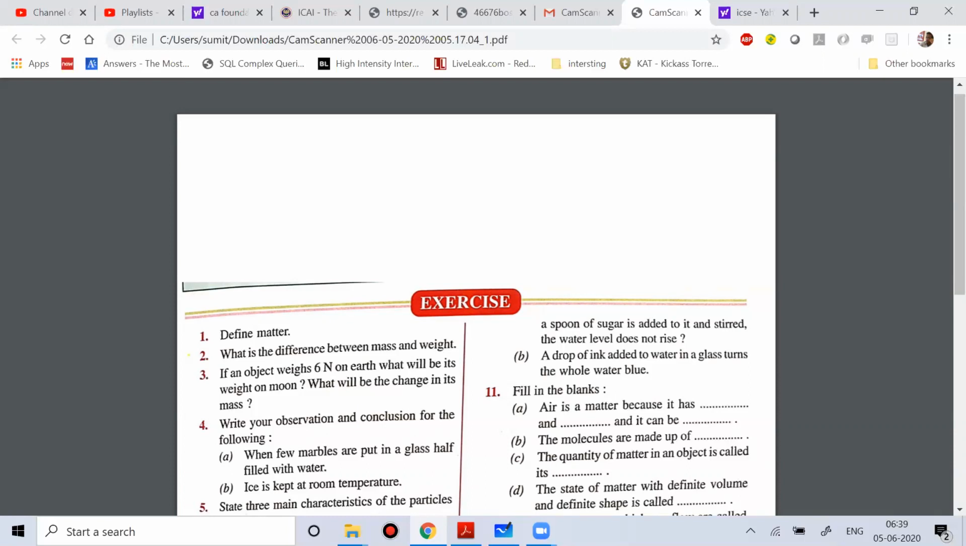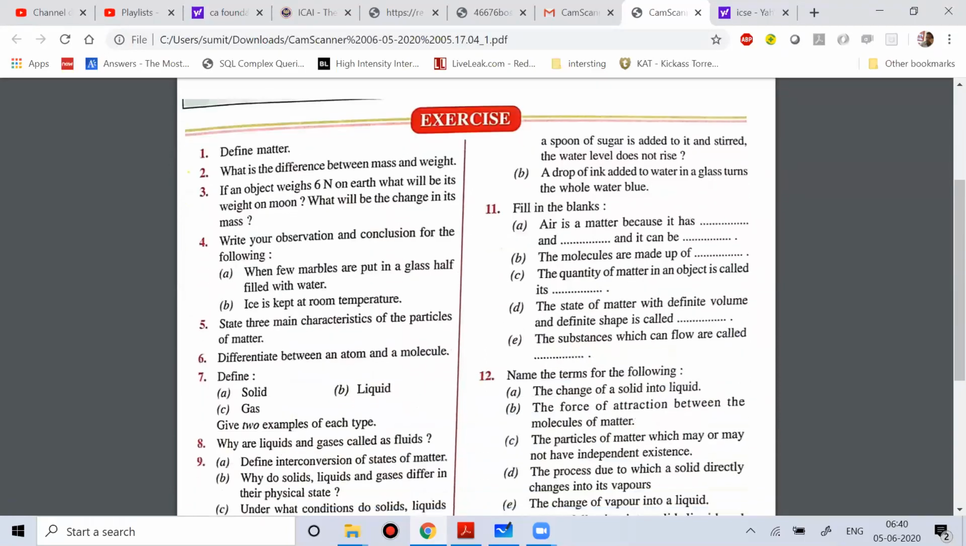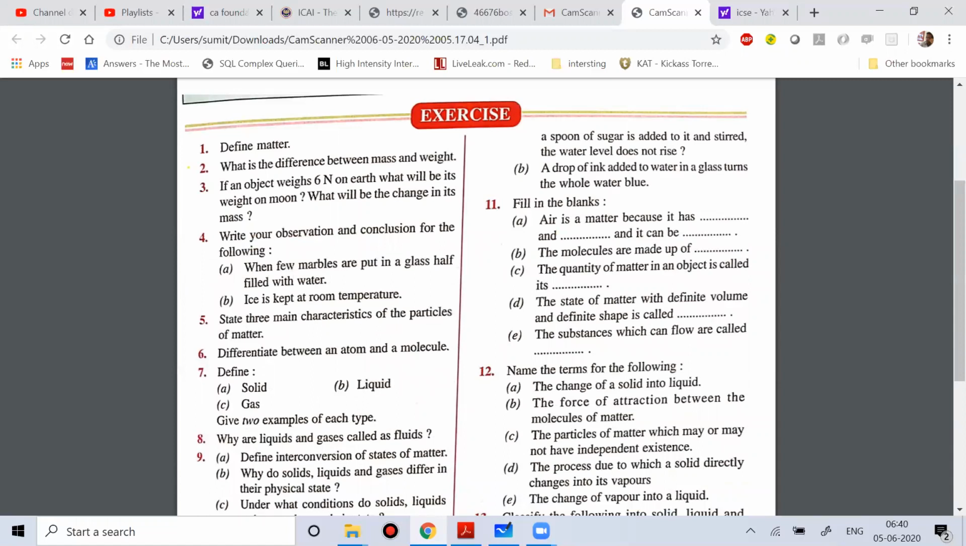Okay, then there are fill in the blanks which you can easily solve. Air is matter because it has mass, it occupies space, and it can be compressed. The molecules are made of atoms. The quantity of matter in an object is called mass.